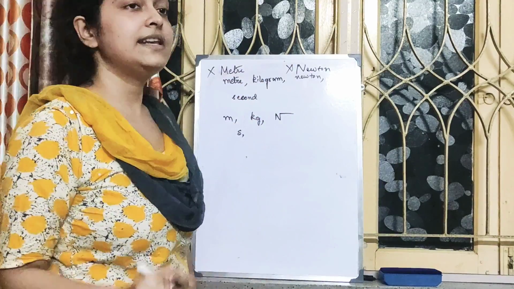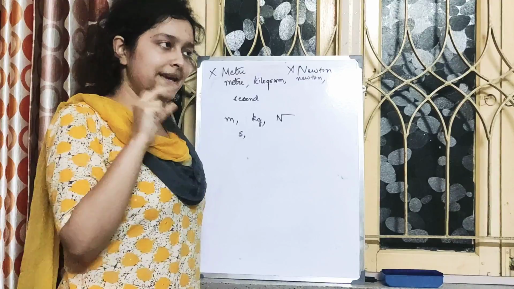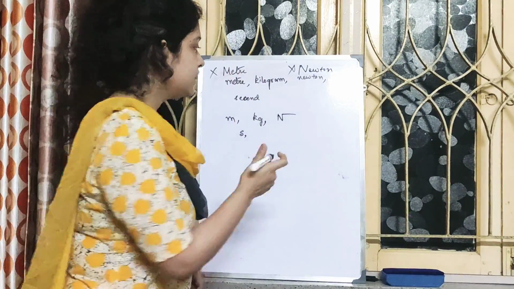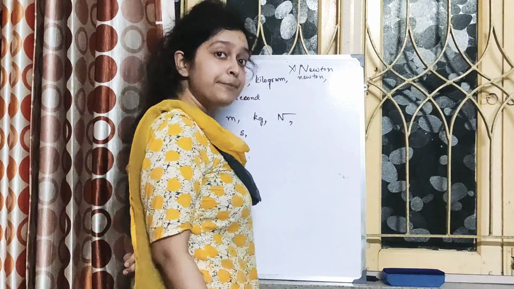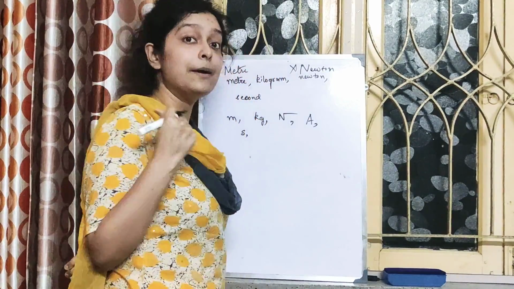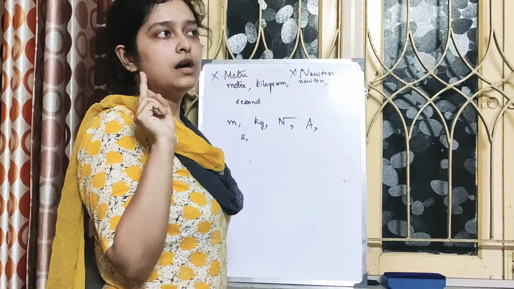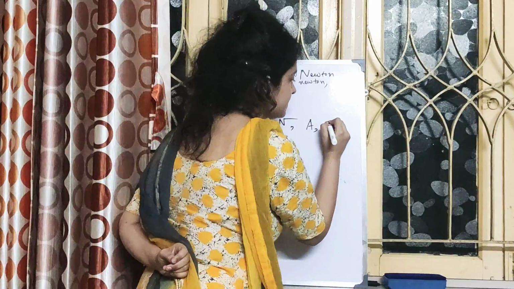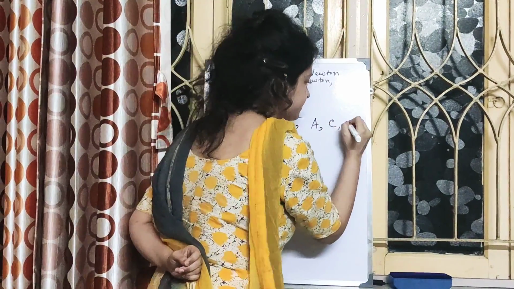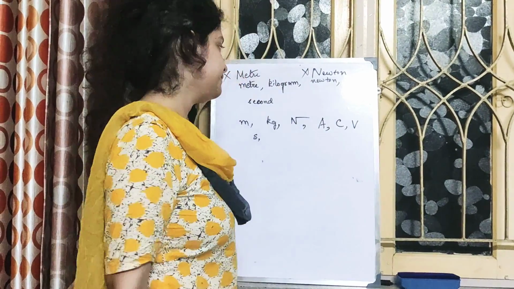Because for the name of the scientists, whichever units are made after the name of the scientists, we use capital letter. Newton. Ampere, you remember we used capital A for ampere because ampere is the name of a scientist. Then again, you have learned Coulomb, we use capital C for Coulomb. Then volt, capital V, named after Alessandro Volta.